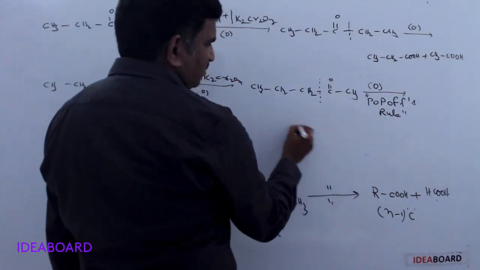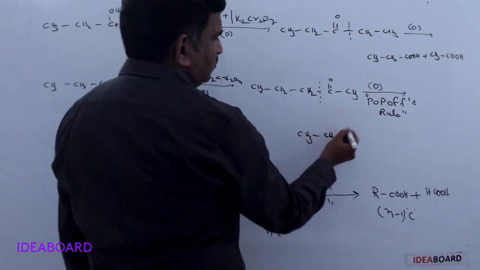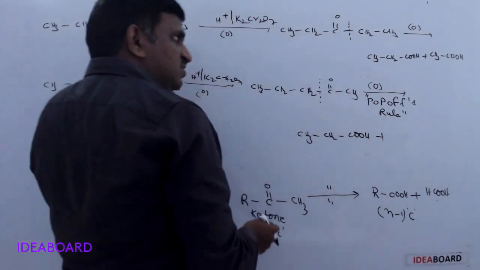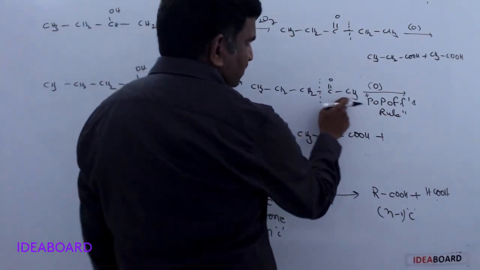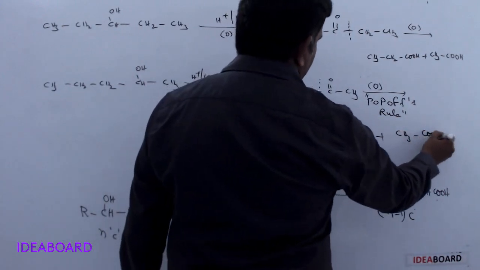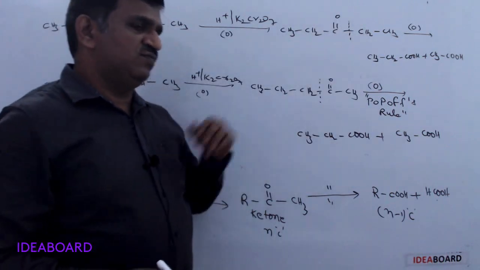Means what are the products? Here 1, 2, 3 carbon, that is CH3, CH2, COOH. Plus, what is the second one? Here the second one is CH3, COOH. So CH3, COOH is formed. So here also it is formed, here also it is formed.